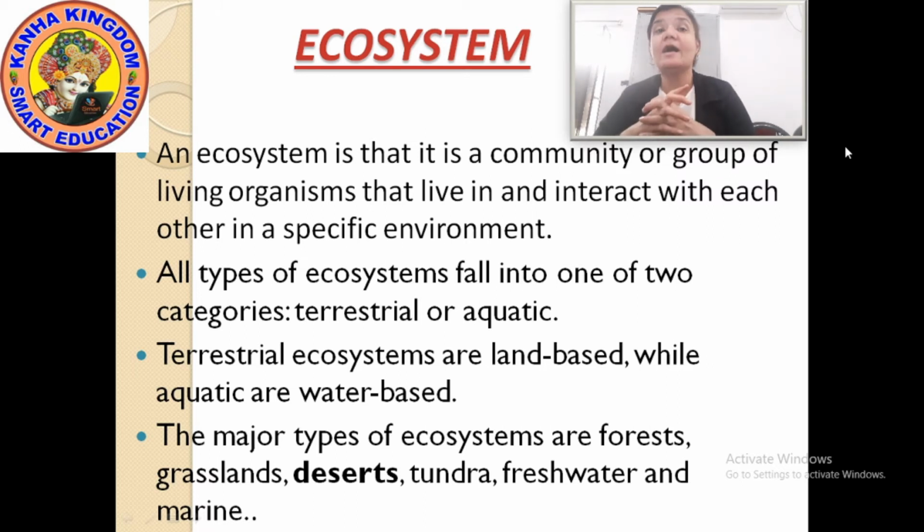And if I say water based, then it can be fresh water, marine, and all the forms of water. Okay? So this is our ecosystem. I'll show you a picture of ecosystem. By looking at the pictures, you will easily understand the types of ecosystem.